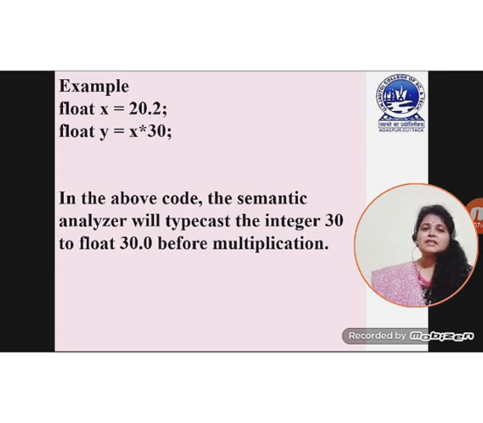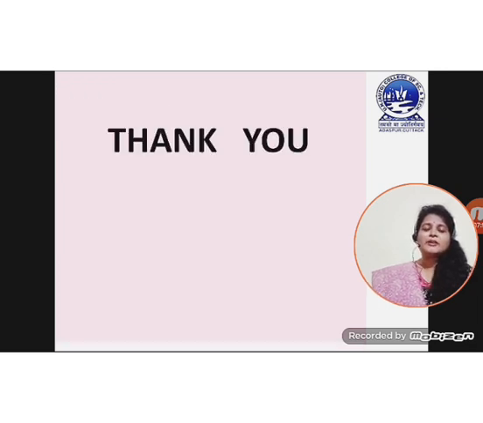According to us it is syntactically and semantically correct, but according to the semantic analyzer of the compilation phase it is wrong, because 30 must be converted into 30.0 before multiplication, as it is going to be multiplied with a float value.